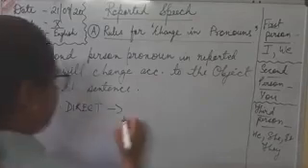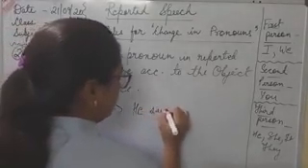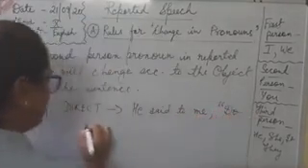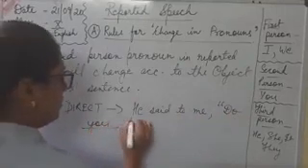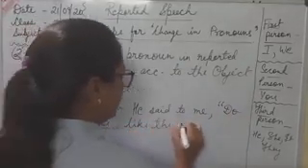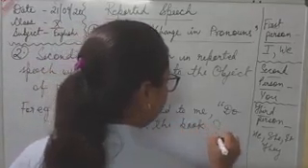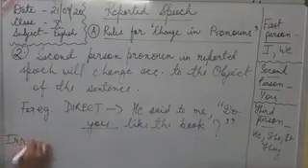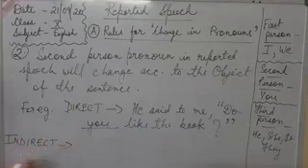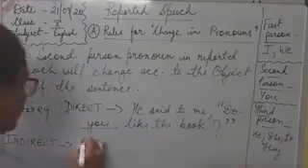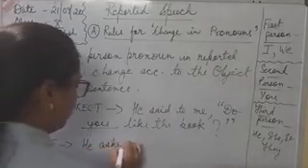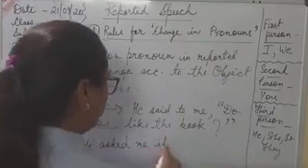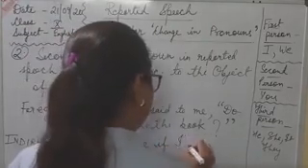He said to me, do you like the book? Here you is second person. So while we change it to indirect speech, how we will change the pronoun? Let's see. So he asked me if I liked the book.